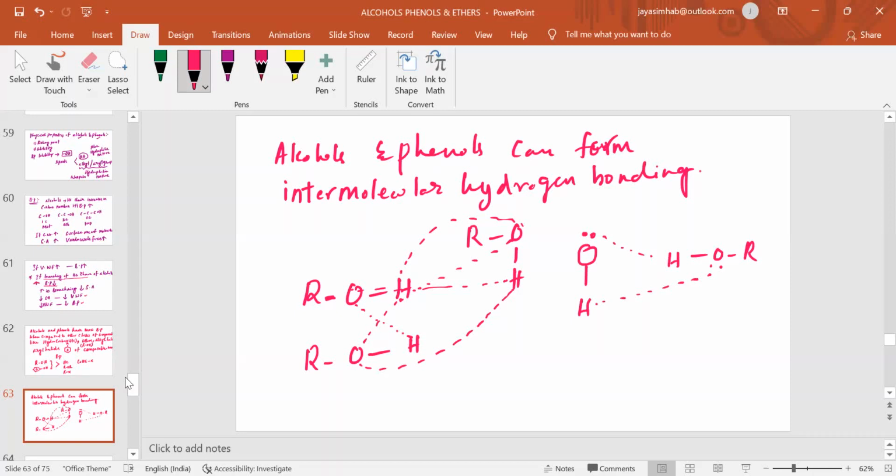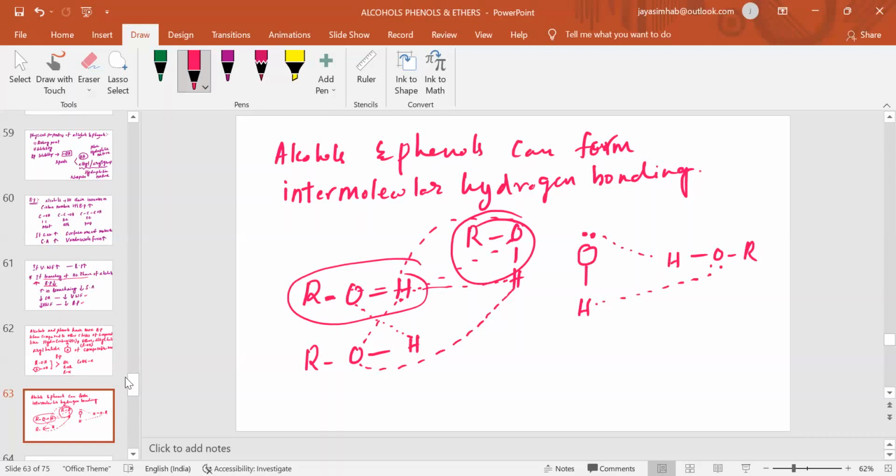This is how intermolecular hydrogen bonding forms in between two molecules. Hydrogen is acting as a bridge. So this will make them very strong, which means they will not evaporate easily.